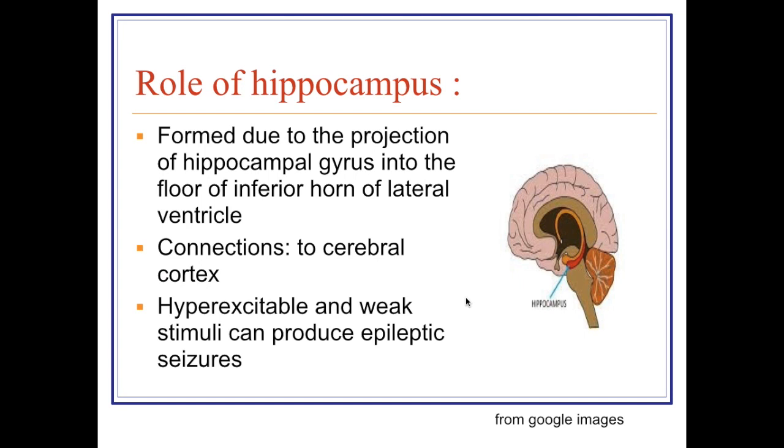Now we discuss the role of the hippocampus. The hippocampus is formed due to projection of the hippocampal gyrus into the floor of the inferior horn of the lateral ventricle. It has connections with the cerebral cortex. A characteristic feature of the hippocampus is that it is hyperexcitable, and weak stimuli can also produce epileptic seizures. If we stimulate the hippocampus with a weak stimulus, in spite of that, an epileptic seizure may appear.